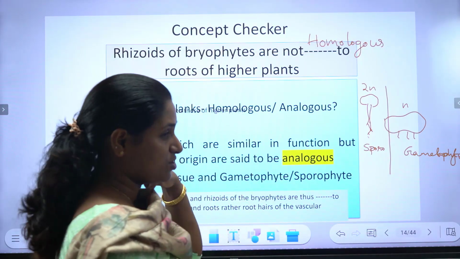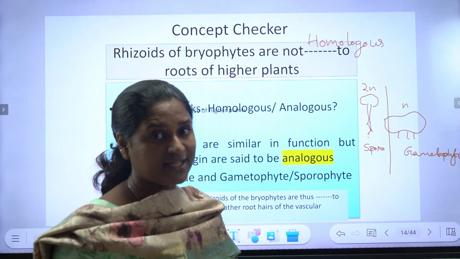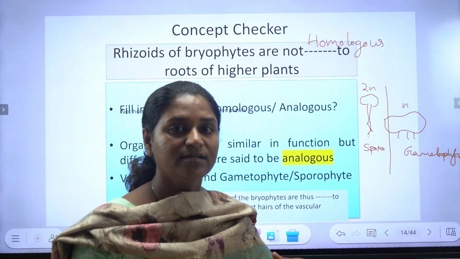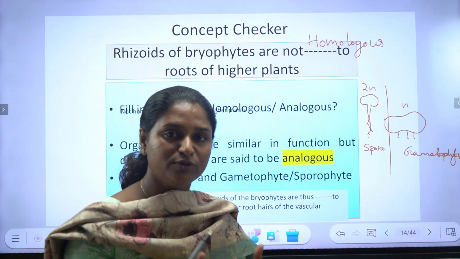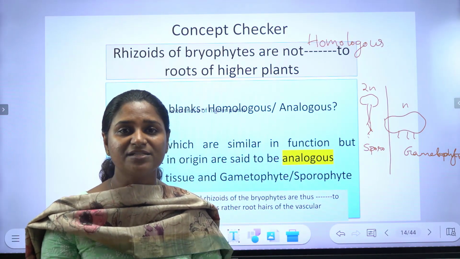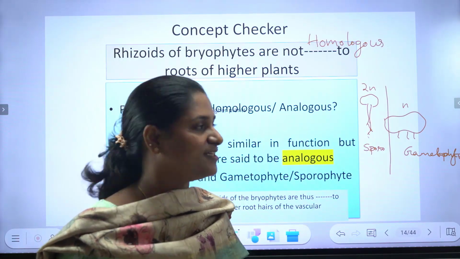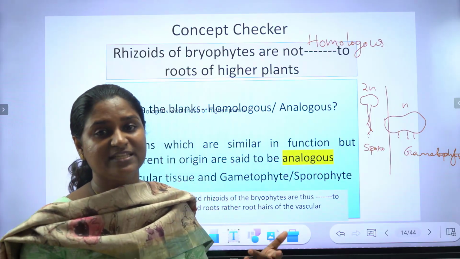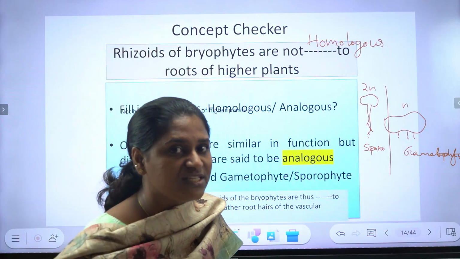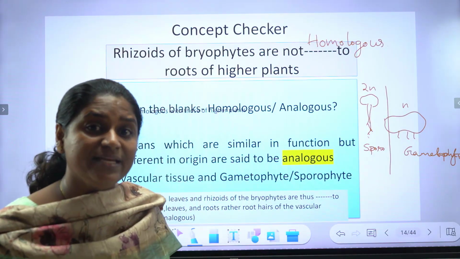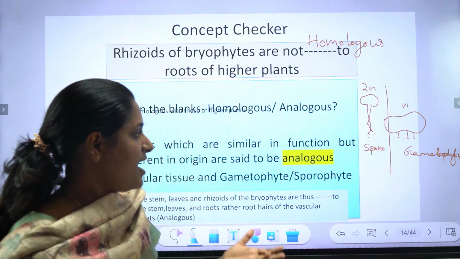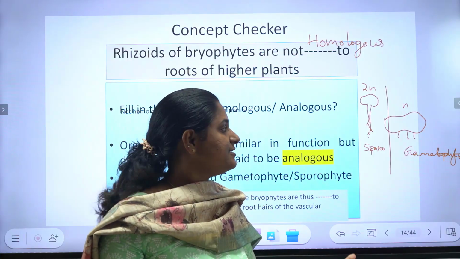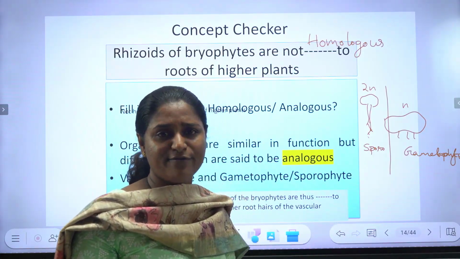And there is also another difference, that the root hair anatomy is different from the rhizoid anatomy. Both of them possess different anatomy. Vascular tissues are present in higher plants, but are they in the rhizoids of bryophytes? No. So similar in function, different in origin. They also vary in their anatomy. Anatomy of root hair of higher plants is entirely different from the rhizoids of bryophytes.